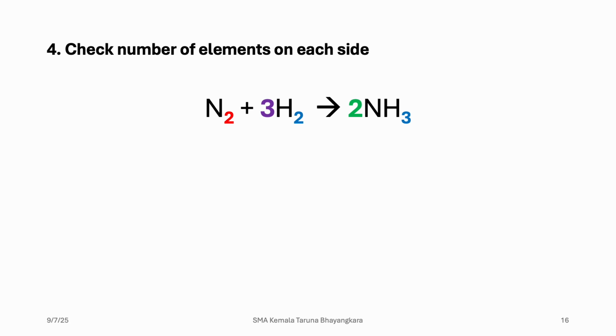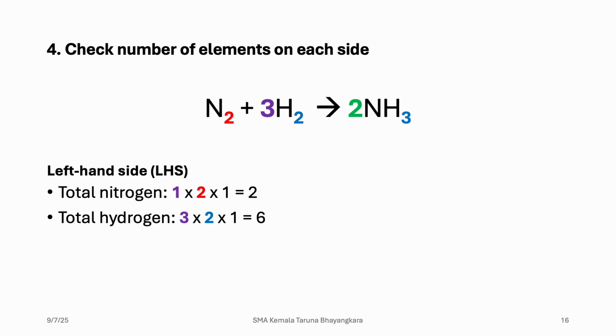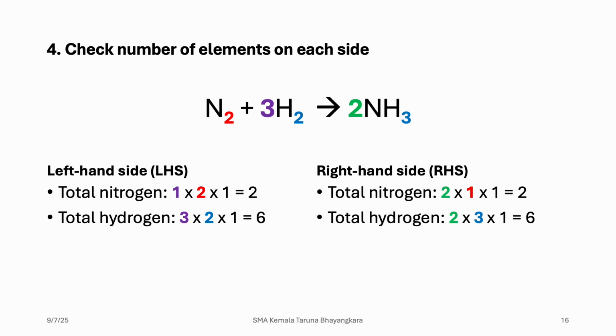So the final balance is N2 plus 3H2 to form 2NH3. So the left hand side is, for nitrogen total is 2, hydrogen is 6, and on the right nitrogen is 2, hydrogen is 6. So this is the balanced chemical equation for nitrogen and hydrogen to form ammonia.